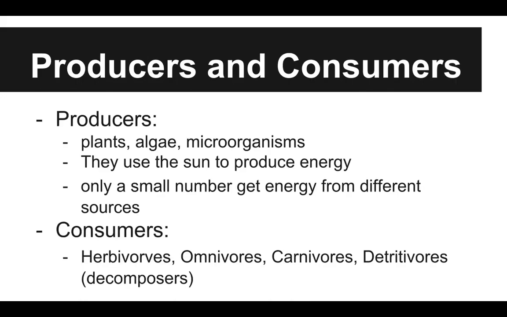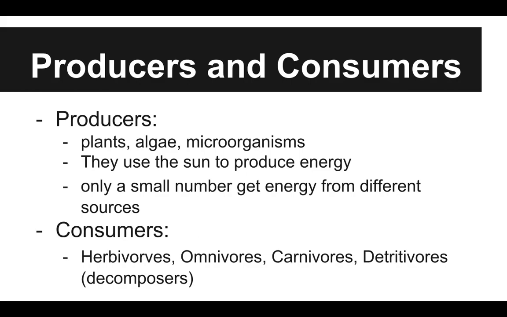Producers and consumers. Producers, like plants, algae, microorganisms, they use the sun to produce energy. There are a small number that get their energy from different sources. Things that live in the deep parts of the ocean by volcanoes can get their energy from the heat coming off the volcanoes. But for the most part, almost everything gets its energy from the sun.